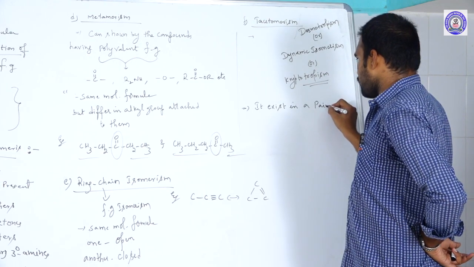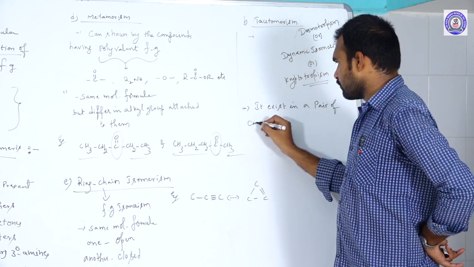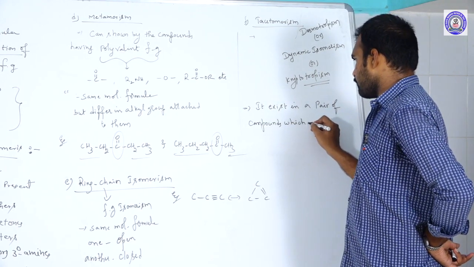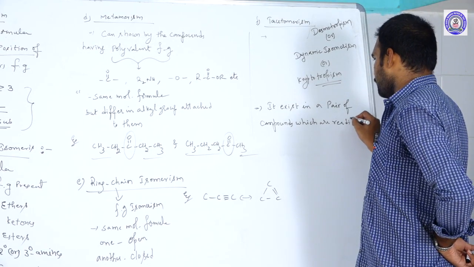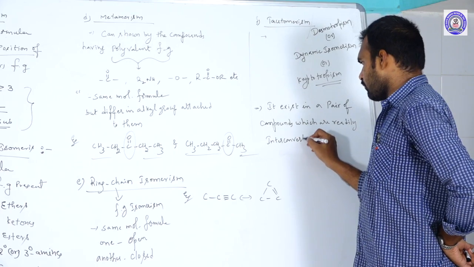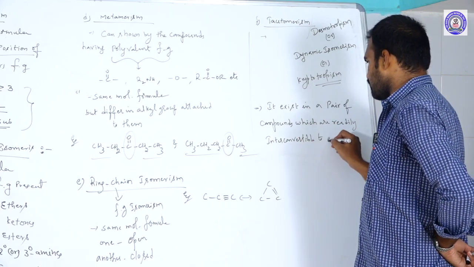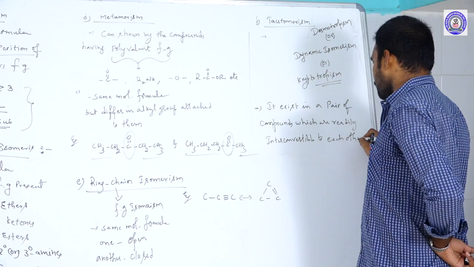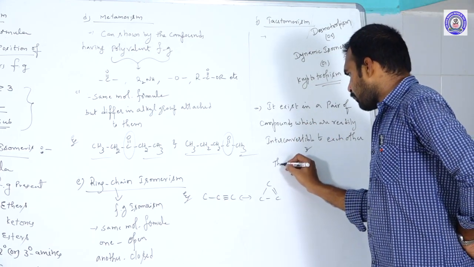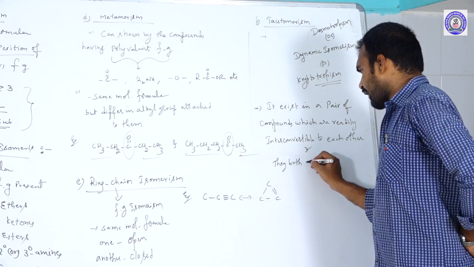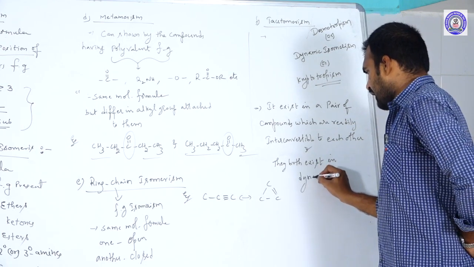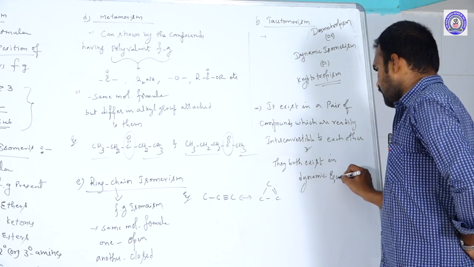So it exists in a pair of compounds which are readily interconvertible to each other, and they both exist in dynamic equilibrium.